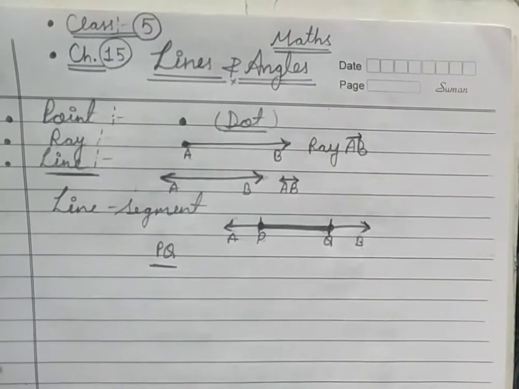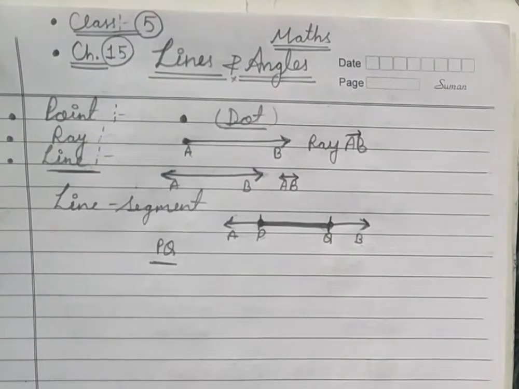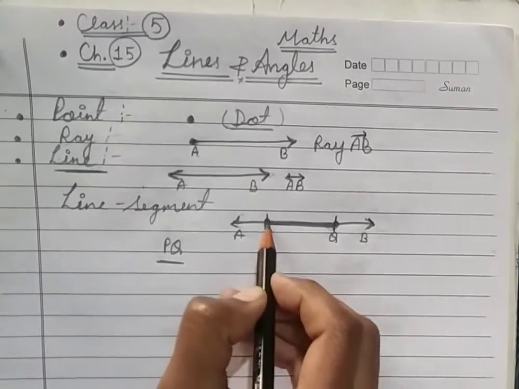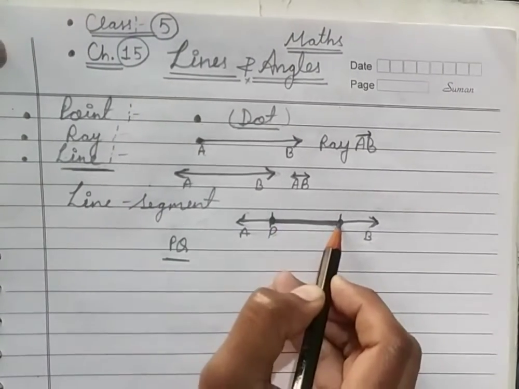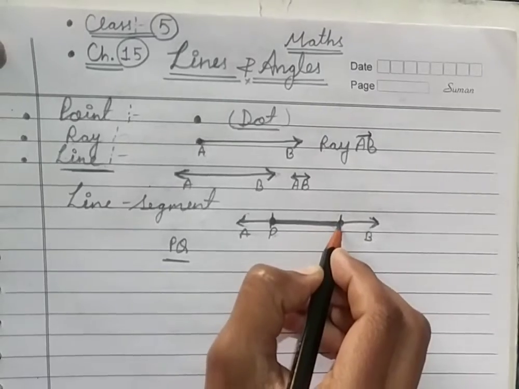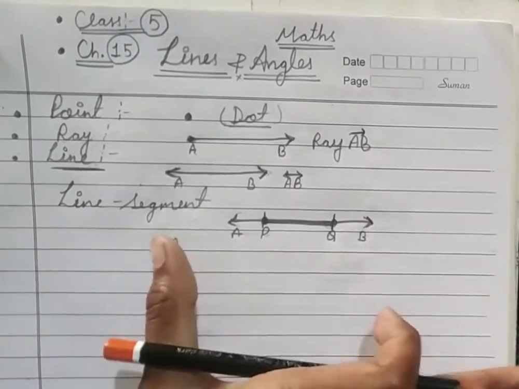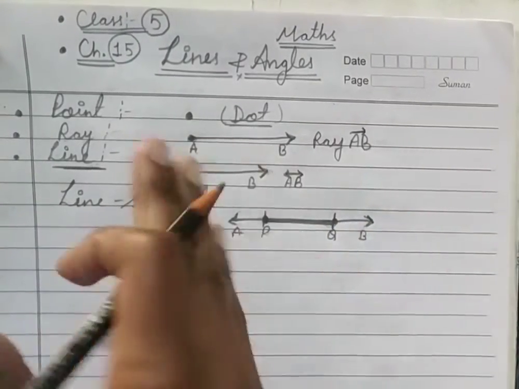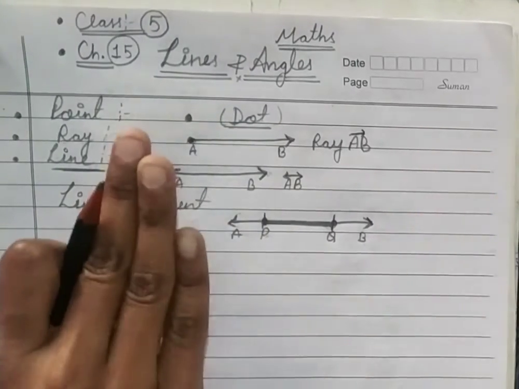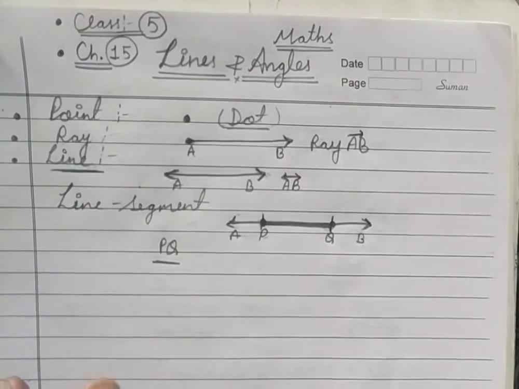Is that clear? And it cannot be extended in any direction. PQ, this is our line segment. We can't extend it in both directions, neither right nor left.